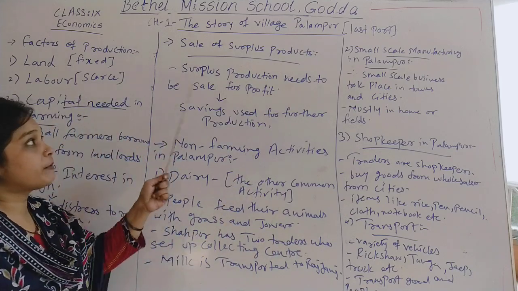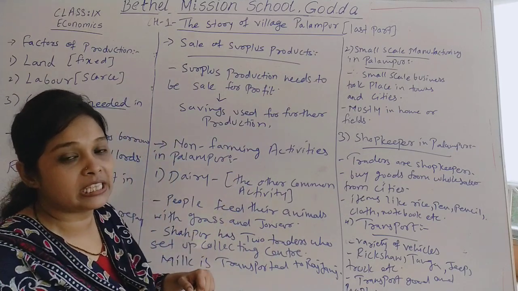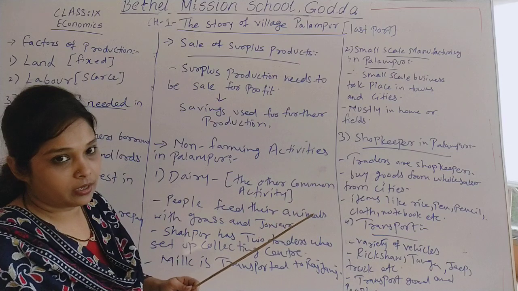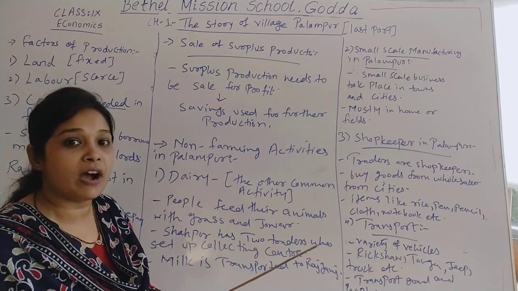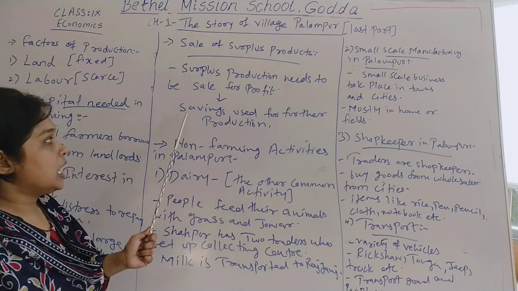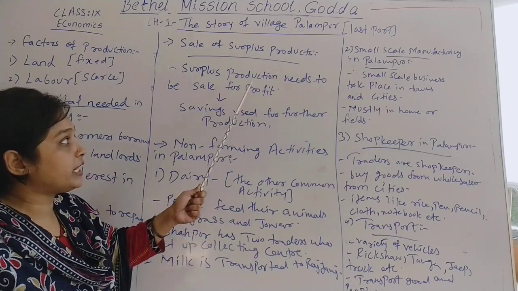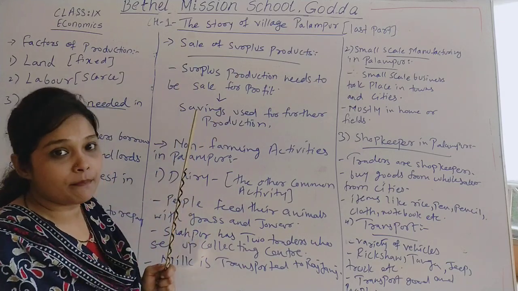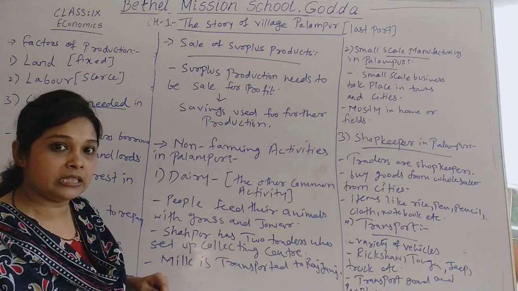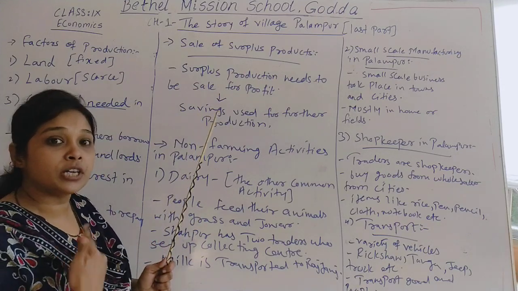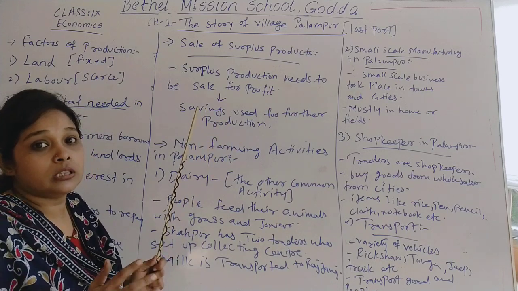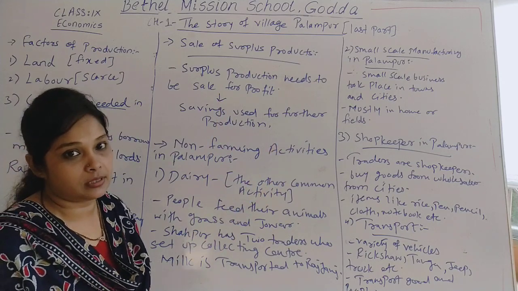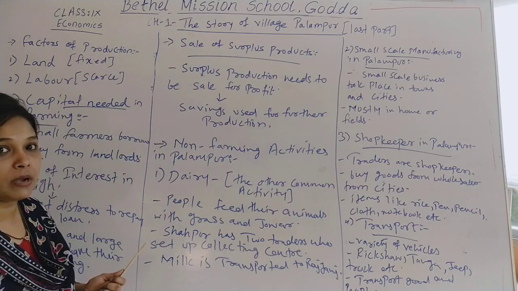So sale of surplus products is very important when we talk about savings or further production. Surplus production needs to be sold for profit. Then only will farmers receive the profit, and then only can farmers save the money for further production. Now this profit is acting as savings. When surplus products have been sold in the market, the farmers will save the money they get for further production, so that they will not borrow money from the landlords, who give money at a very high rate of interest. So sale of surplus product is very much important.